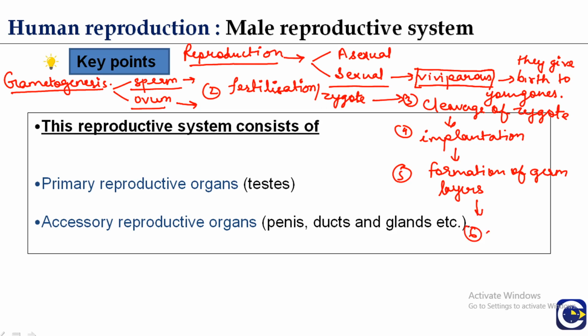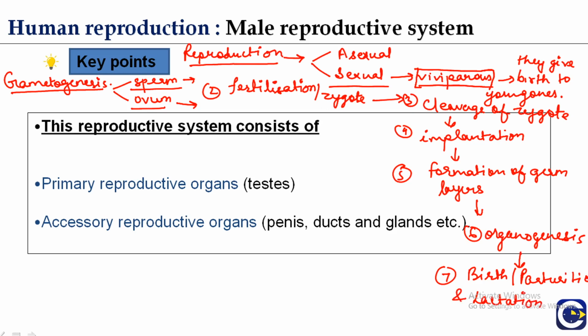Now there is organogenesis, which is followed by birth or parturition, and lactation. So these are the steps in the process of reproduction.